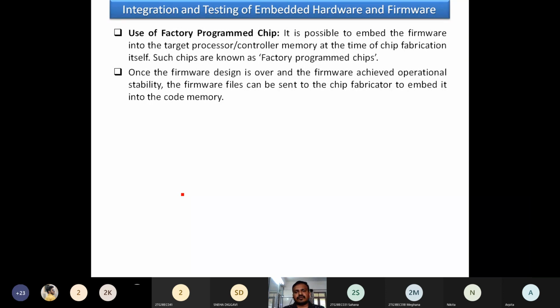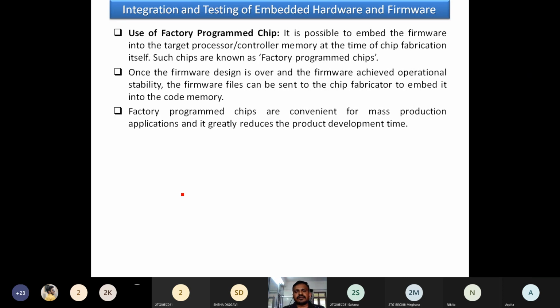Once the firmware design is over and the firmware has achieved operational stability, the firmware files can be sent to the chip fabricator to embed into the code memory. Whatever the required functioning of that particular firmware is, those respective files, meaning code, are sent to the factory. The factory receives those files, and the programs are stored in that particular chip. So it is a factory-based chip.